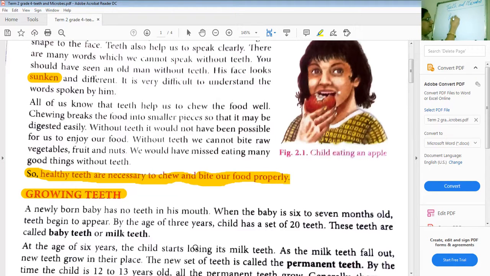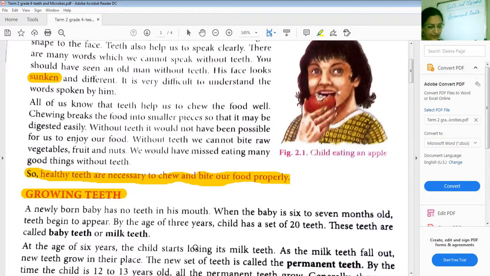This the person will have throughout his life. So that is the reason why you are asked to preserve the teeth properly. You have to take care of the teeth properly because they last for the whole life in future, which you will be using to bite, chew, and then relish the food.